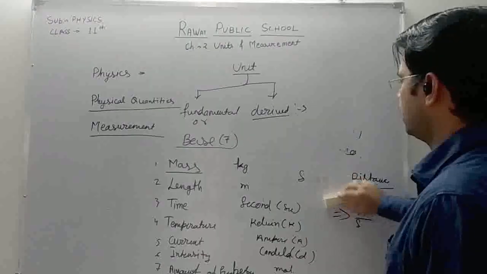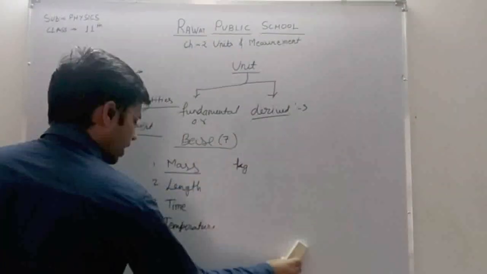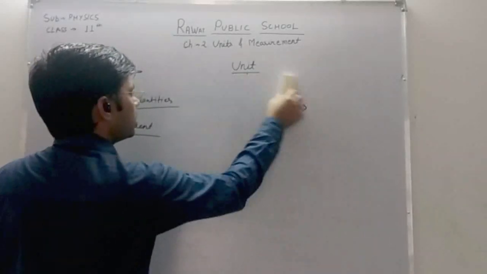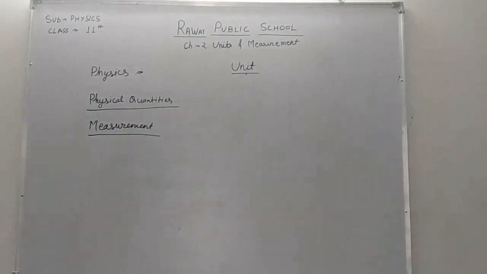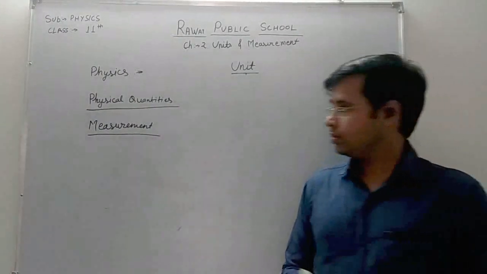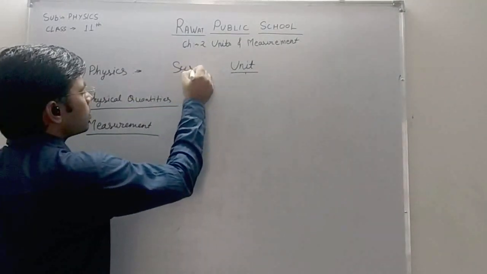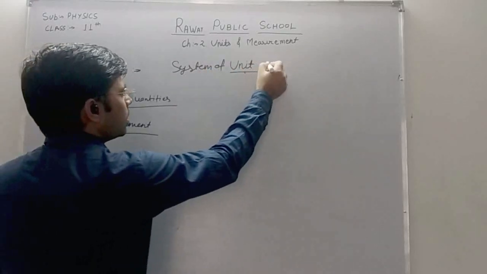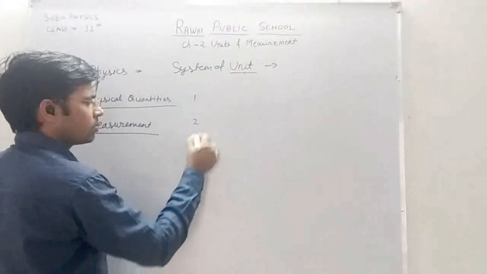Now, the next thing is system of units. Basically we have 3 unit systems in physics.